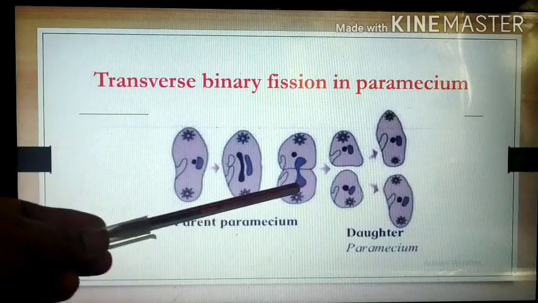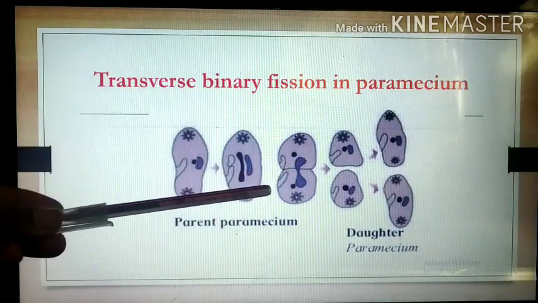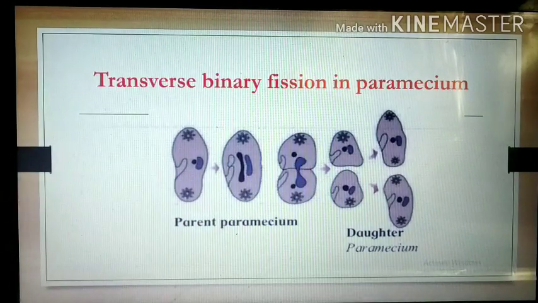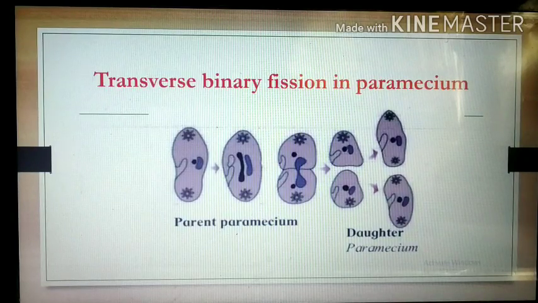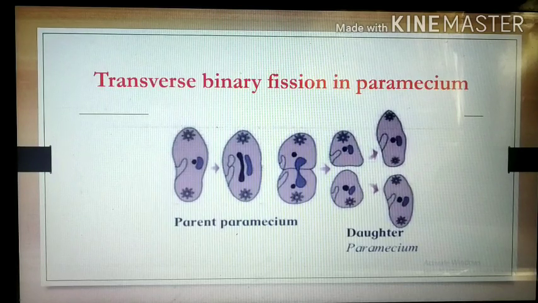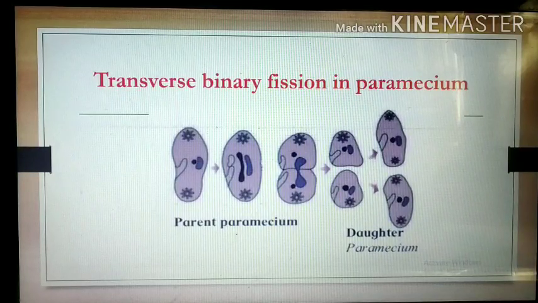The division of cytoplasm occurs transversely. So it is called transverse binary fission. It takes place in the paramecium. So while writing about binary fission, you have to write simple binary fission in amoeba, longitudinal binary fission in Euglena, and transverse binary fission in paramecium.